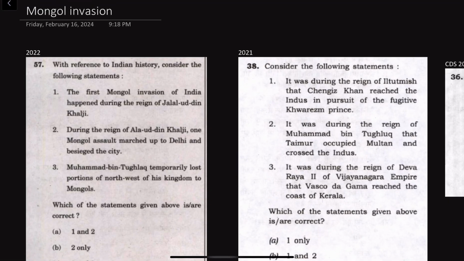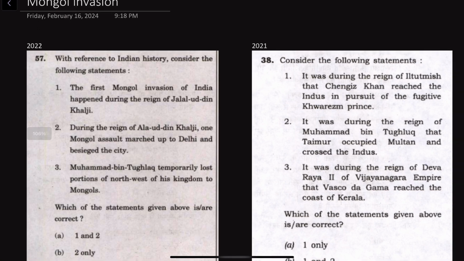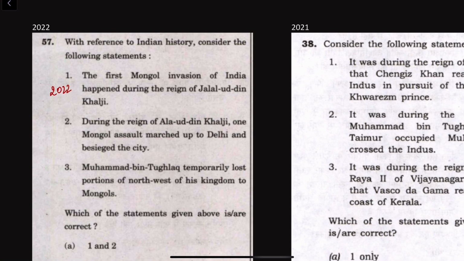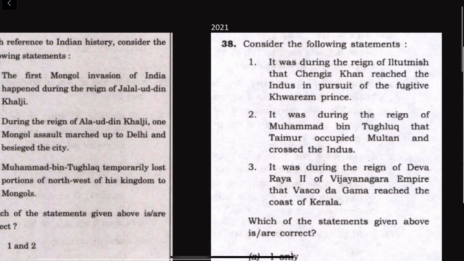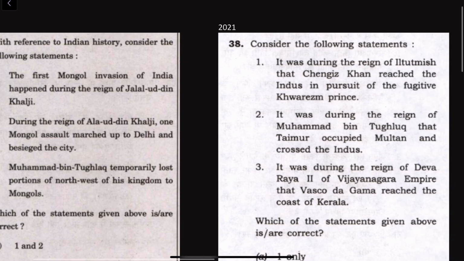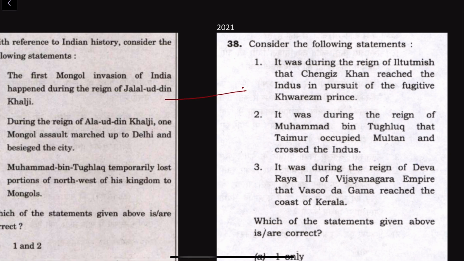Dear aspirants, in recent years, Mongol invasion has been in the focus of UPSC. If we see in 2022, this particular question was asked and it has direct correlation with the question which was asked in 2021. If we see the first statement, the first Mongol invasion of India happened during the reign of Jalaluddin Khalji. If we see the first statement of 2021, it was during the reign of Iltutmish that Genghis Khan reached the Indus in pursuit of fugitive Khwarezm prince. These two statements have some linkage.